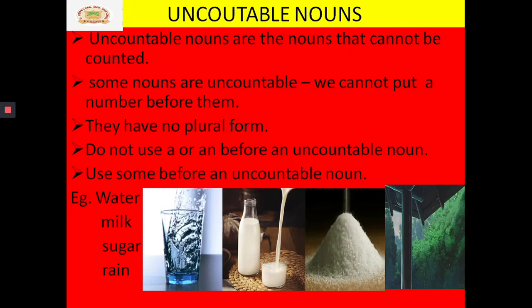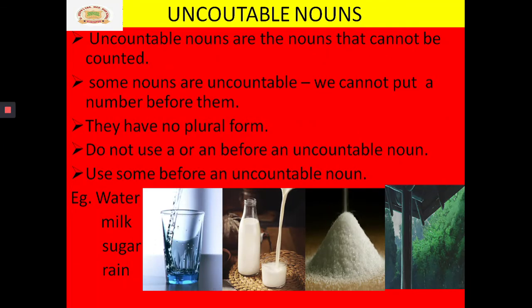But you always remember, uncountable nouns have only singular form. There is no plural form for uncountable nouns. Just imagine, can you call water as waters? No. Then can we call milk as milks? No. And sugar as sugars? Not at all. We cannot call like that.